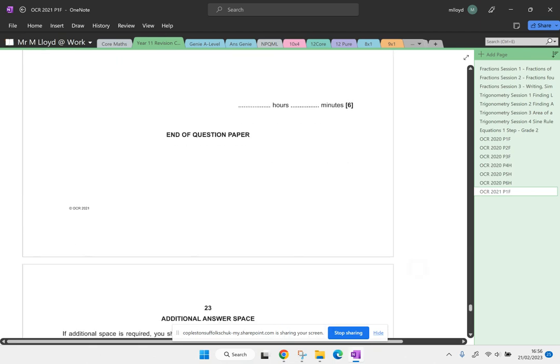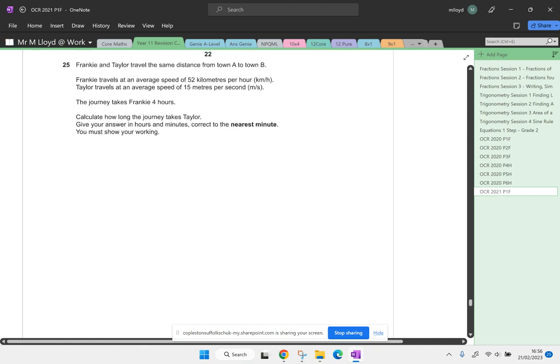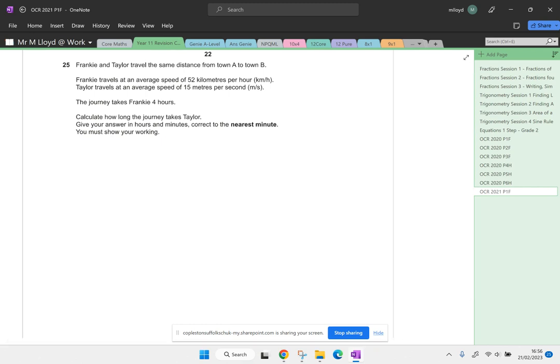Right, question 25. I think this is the last question. 6 marks. Frankie and Taylor travel the same distance from town A to town B. Frankie travels an average speed of 52 kilometers per hour. Taylor travels an average speed of 15 meters per second. The journey takes Frankie 4 hours. Calculate how long the journey takes Taylor. Give your answer in hours, minutes.